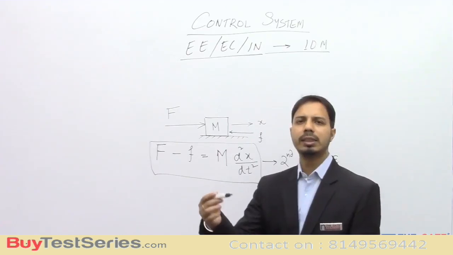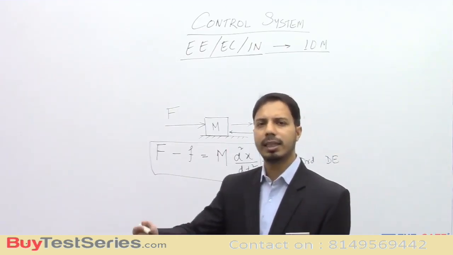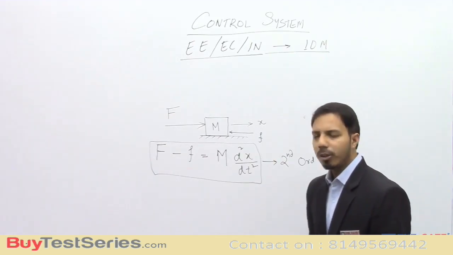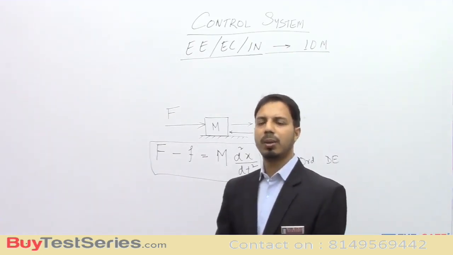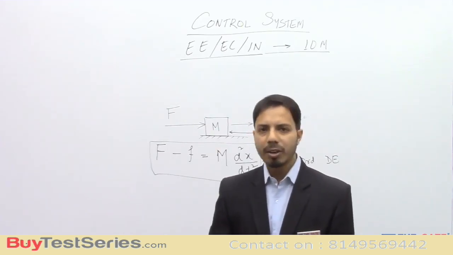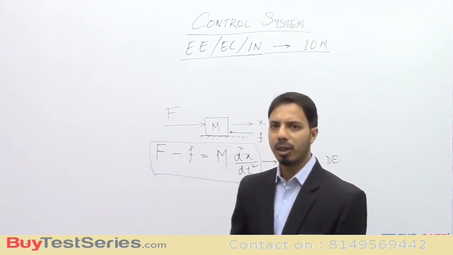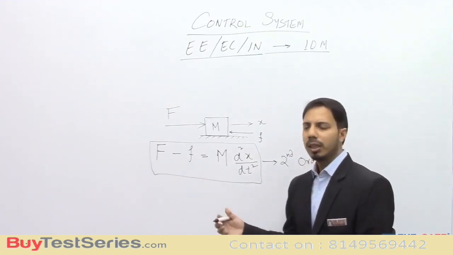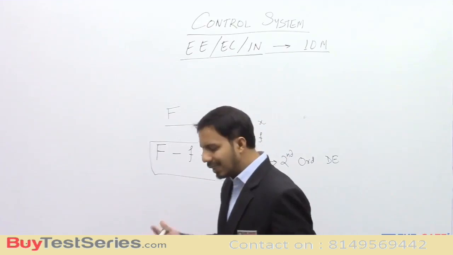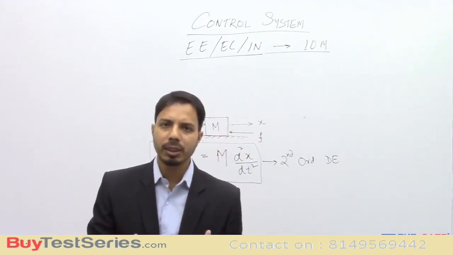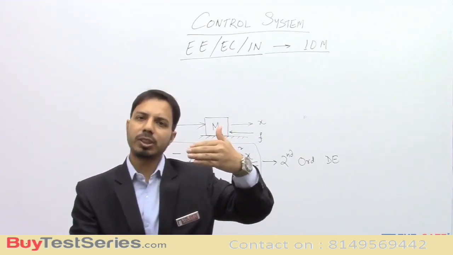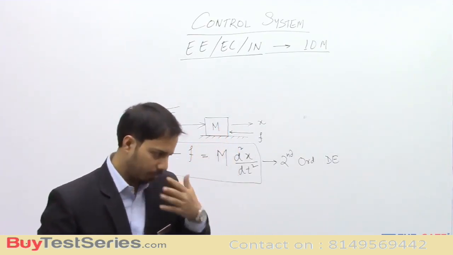A series RLC network is a second order system. So, in that way, not only mechanical or electrical, but other systems like pneumatic system, hydraulic system, etc., or a combination of these systems can also be expressed mathematically. Now, this technique to express the systems into mathematical expression is called mathematical representation of a system.